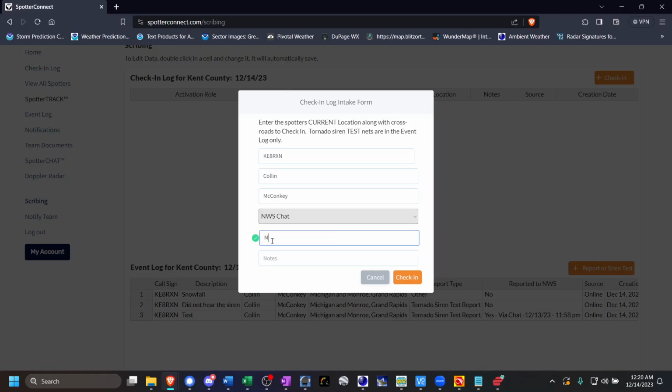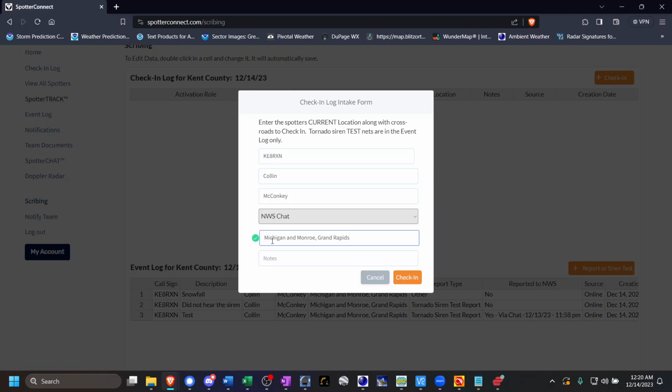And so I'm going to go ahead and, this is not my actual current location, but it is a location within the city of Grand Rapids. I'm going to just put down Michigan and Monroe. And as I stated previously, please also ensure that you put the population center, whether it be village, town, city, whatever it may be, that you are either in or that is closest to you, so that way we have the best idea of where you are. Don't simply put down the street name, for example.